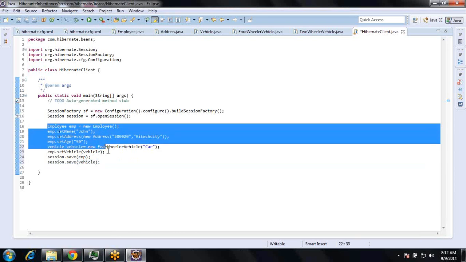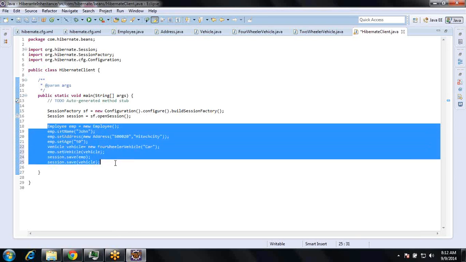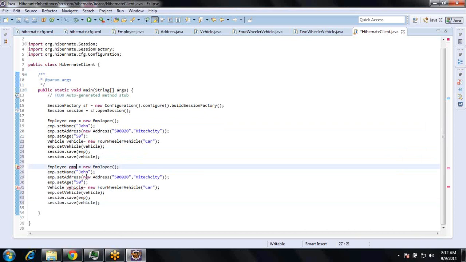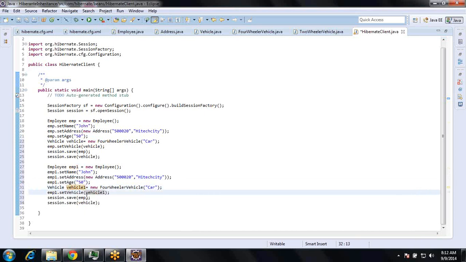So I want to create one more employee. Here I want a two-wheeler object to be saved. So two-wheeler.